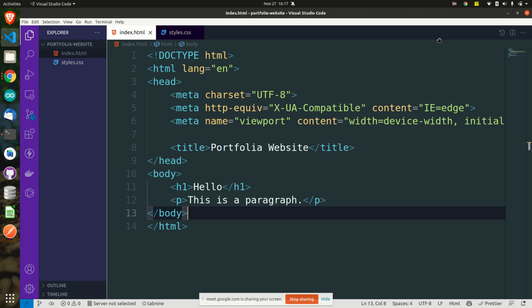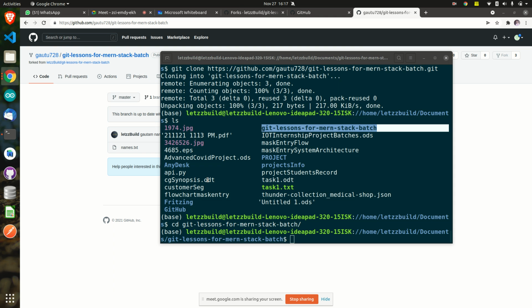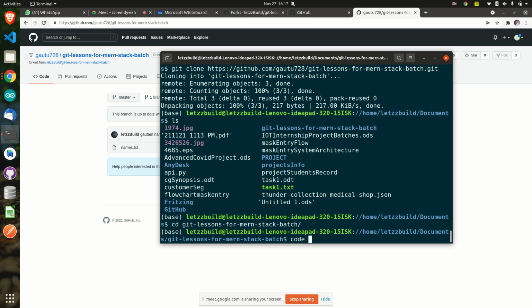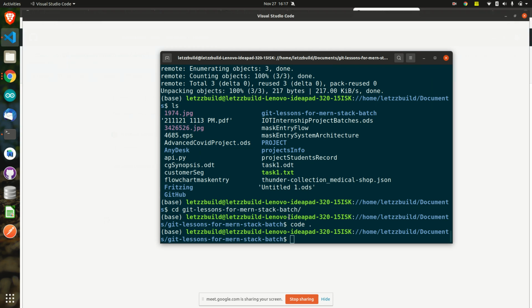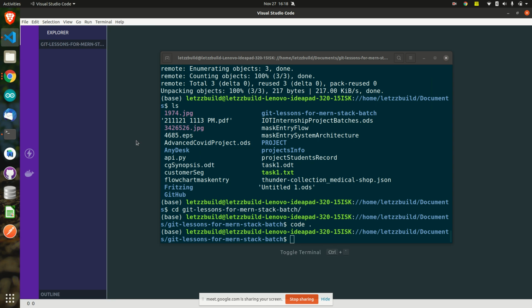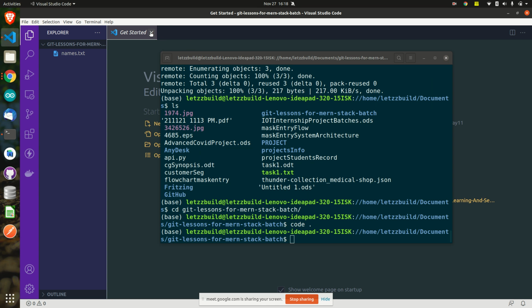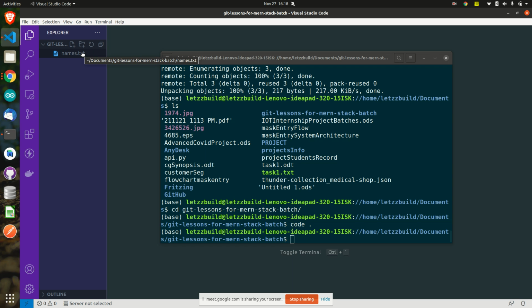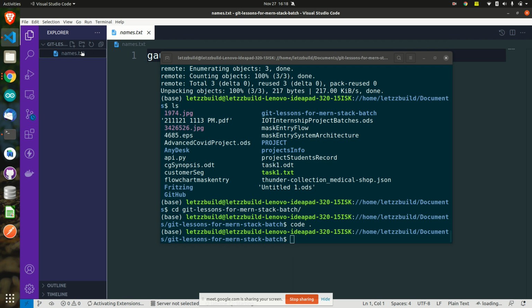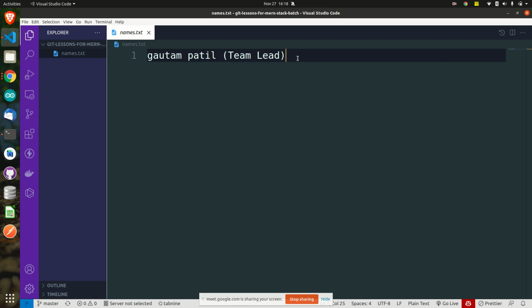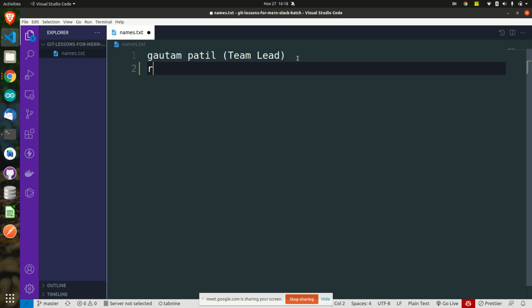Git lessons. Now what I'll do is I want to open this folder in VS Code. So I'll type here code space dot. Okay, came in VS Code. And see here, there is a file already which I had created. Let's Build had created this file names.txt, and in that this name was there, no? Right? I will add, let's say, my name. Okay, so Rahul, whatever I'm writing.